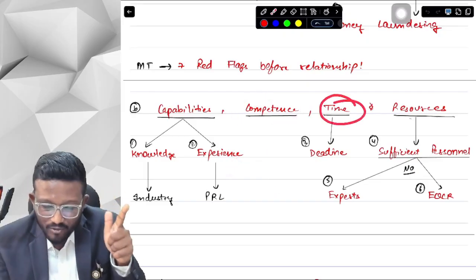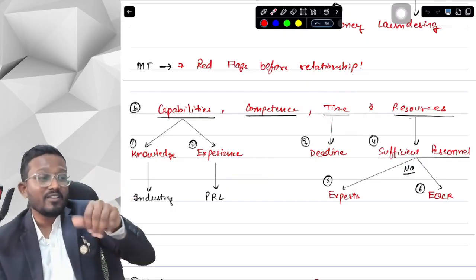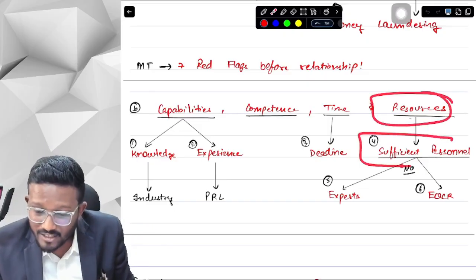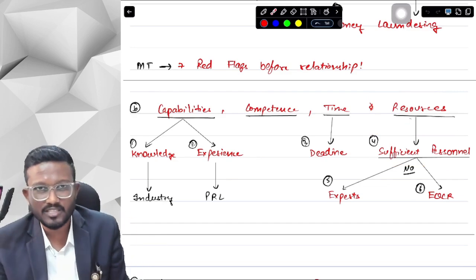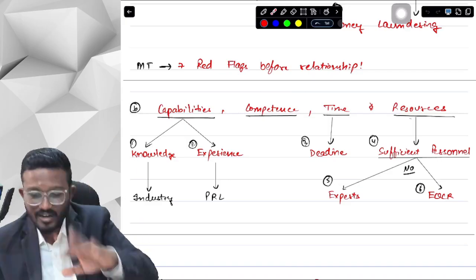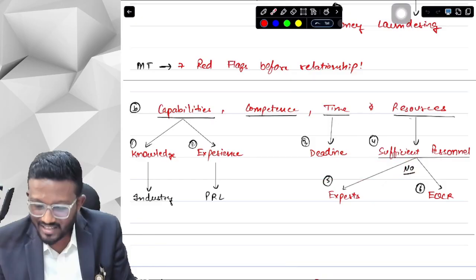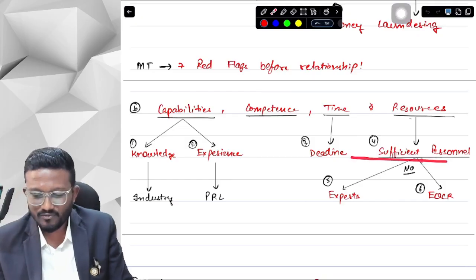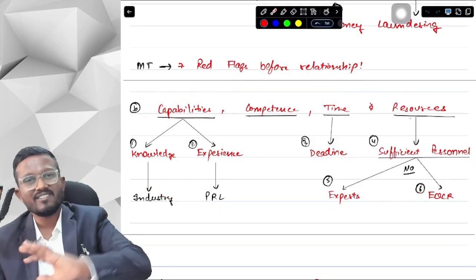For time, we have to see whether we will be able to do the work within the deadline. Resources means whether we have sufficient personnel or not. Personnel means persons, whether we have sufficient human resources for this particular work. If we don't have sufficient personnel, then whether experts are available and whether an EQCR is available, or whether an EQCR should be appointed or not. Obviously this is just for your flow memory chart. The context of the keywords is different.